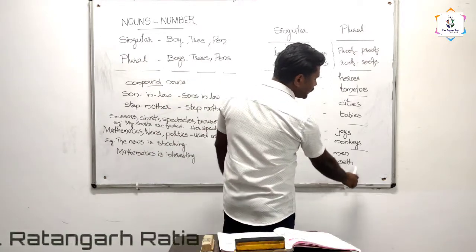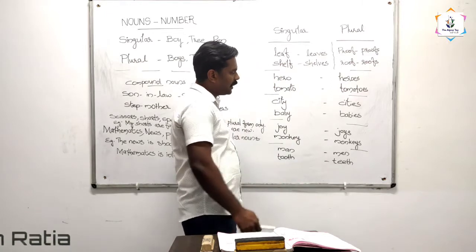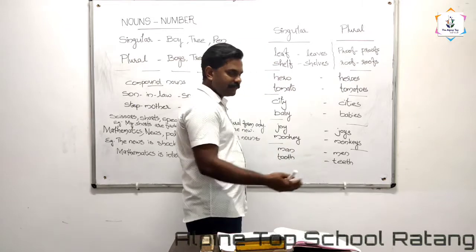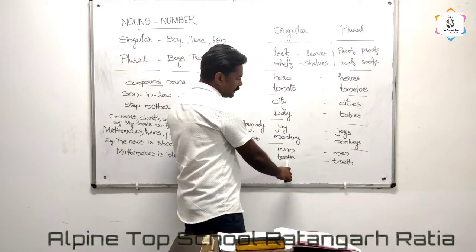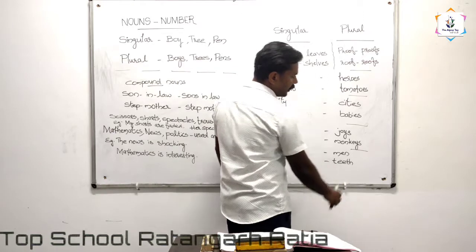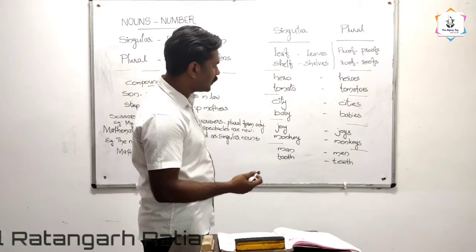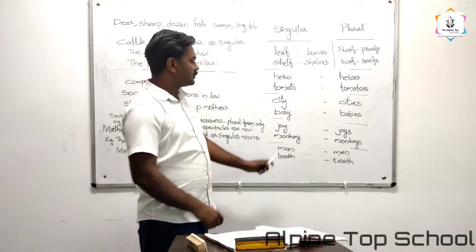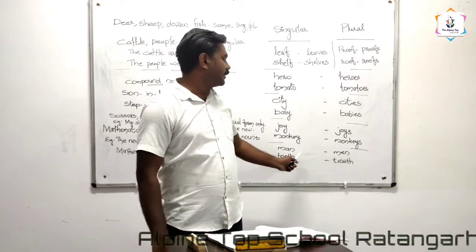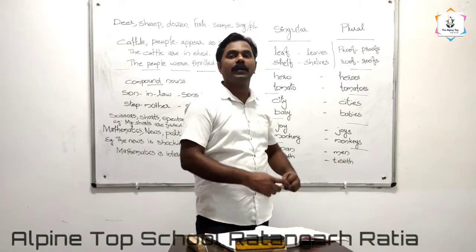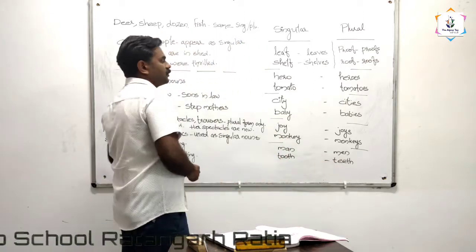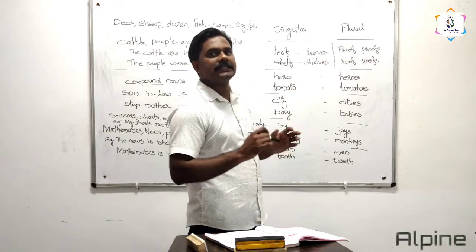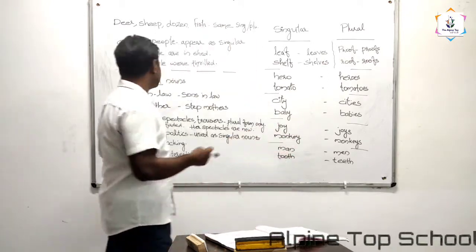The plural form is teeth. So tooth is the singular form and the plural form of tooth is teeth. Here also, between the two vowel letters, we change it to a double E, another vowel letter. Like that we got the plural form for these two words. So in these cases, between the vowel letters, we change for the plural form. Okay. So I want to highlight one more time, there is no fixed rule for changing singular to plural. So let's see some more examples.